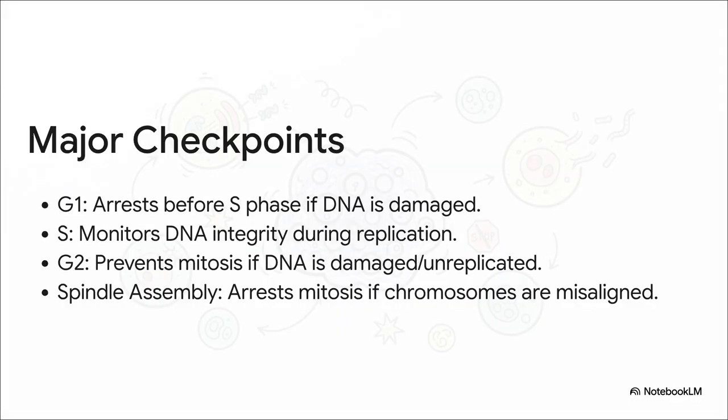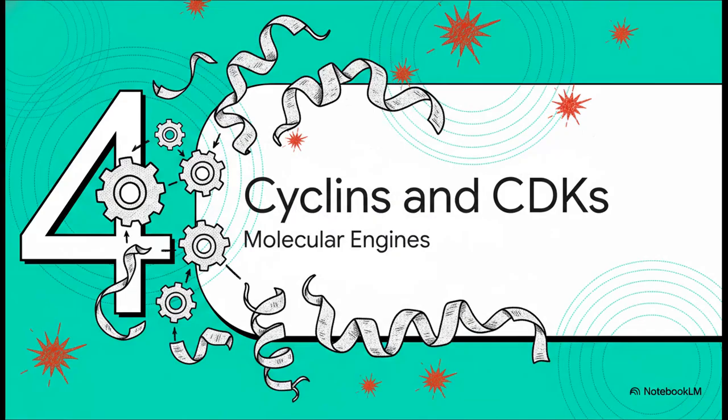There are several major checkpoints to be aware of. The G1 checkpoint acts as a gatekeeper, arresting the cycle before S phase if DNA damage is detected. During S phase, the S checkpoint monitors the integrity of DNA replication as it happens. The G2 checkpoint is a final quality control step, preventing entry into mitosis if DNA is damaged or replication is incomplete. And finally, the spindle assembly checkpoint halts mitosis if chromosomes are not properly attached to the mitotic spindle, ensuring correct segregation.